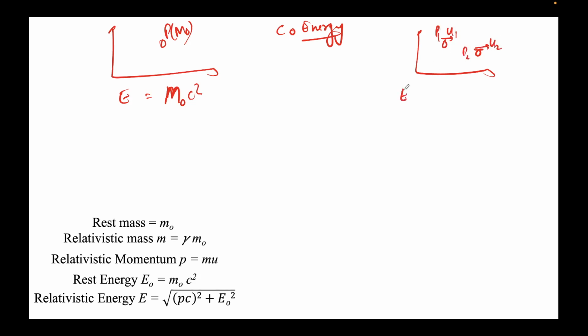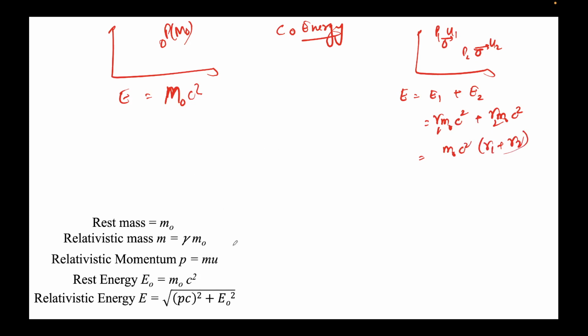So here the total energy would be relativistic energy E1 plus relativistic energy E2. This would be gamma 1 m naught c squared plus gamma 2 m naught c squared. I'll take m naught c squared common, so this will be gamma 1 plus gamma 2.